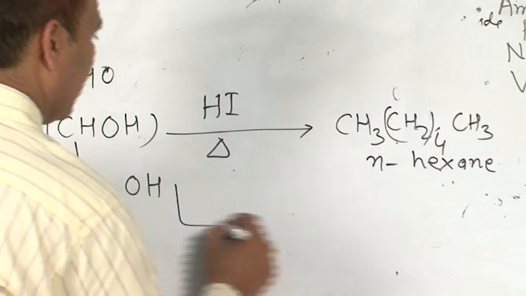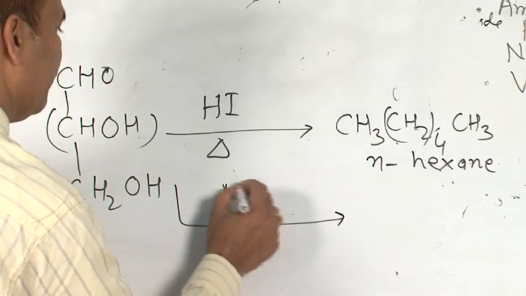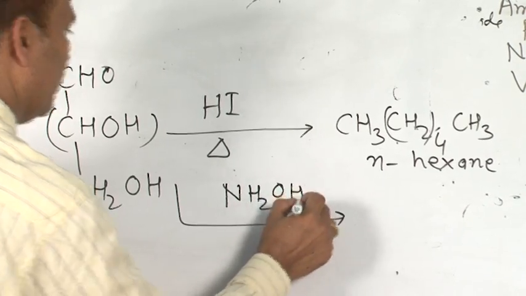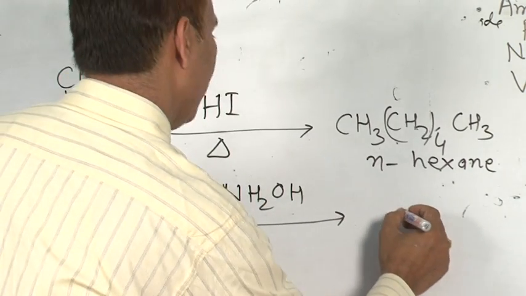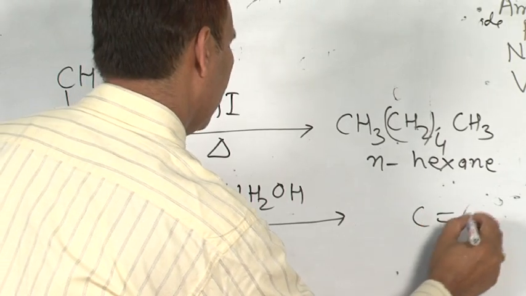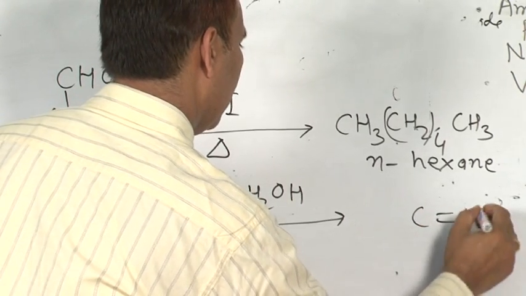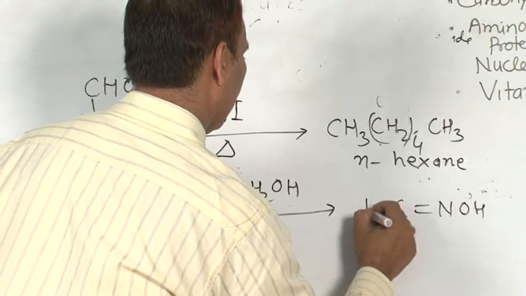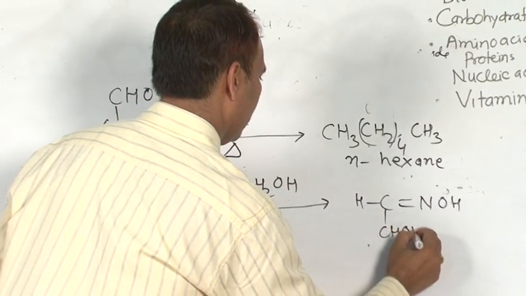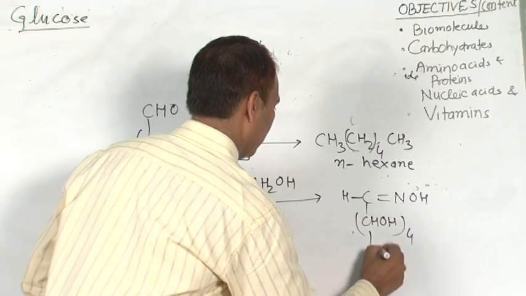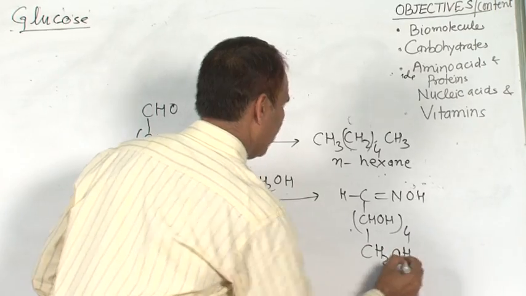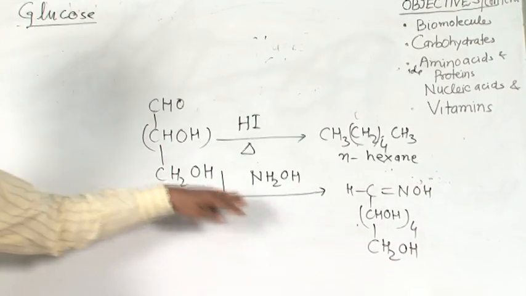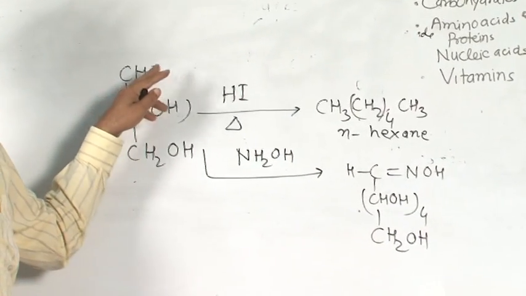When it is treated with hydroxylamine, it gives the oxime of glucose. This reaction indicates the presence of a carbonyl group in glucose.